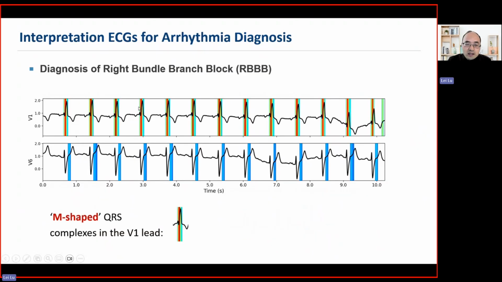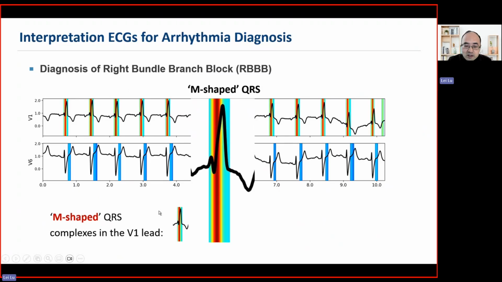Another example is the diagnosis of right bundle branch block. The criterion is an M-shaped QRS. In the V1 lead, you can see here a very small M-shaped QRS. Our model precisely identifies this part. And we also highlighted the J wave here in this V6 lead. So this is the interpretation.